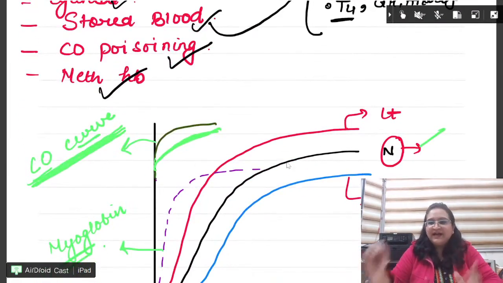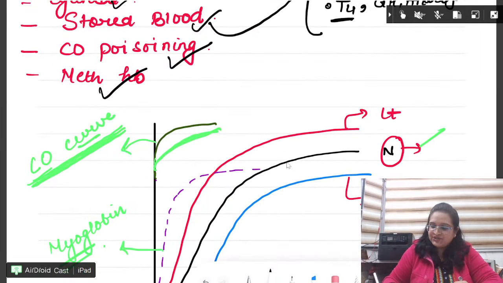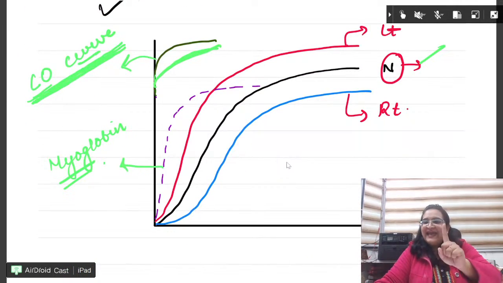Now, let me ask you one very important question. You are going to only answer. Exercise: blue curve, left curve, or red one? Which one will it be? Right shift, left shift. Keep on answering, everyone.